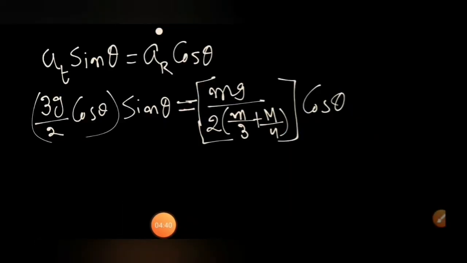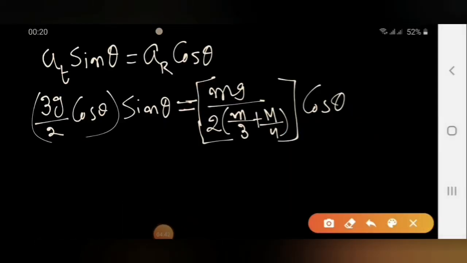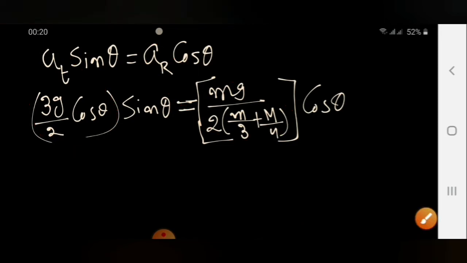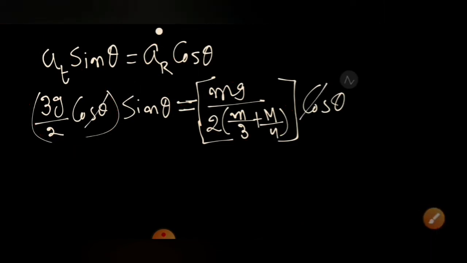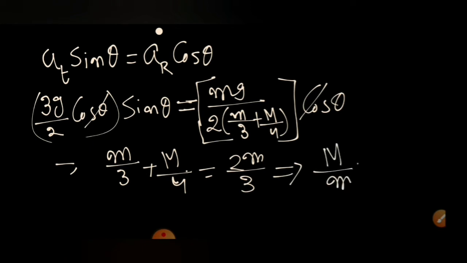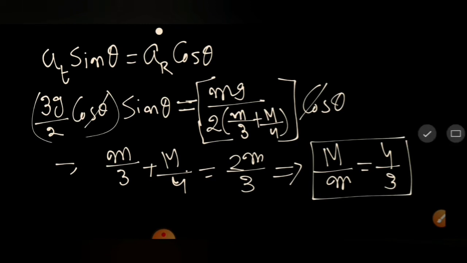Let's check. We have substituted the value of at, and the ar value that we have calculated, that we have substituted. After substituting we got this relation, and if we simplify, the cos theta will be cancelled out, and we remain with m by 3 plus m by 4 equal to 2m by 3. Simplifying this, we get capital M by small m is equal to 4 by 3. So we got the relation for the masses of the blocks.